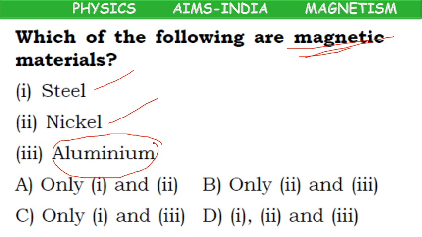Or if you go to a normal hotel for parceling tiffin, idli and chutney, they will parcel it in a silver color foil, which is nothing but aluminium foil. It is not a magnetic material. Here only 1 and 2 are magnetic materials. So option A is the correct answer.